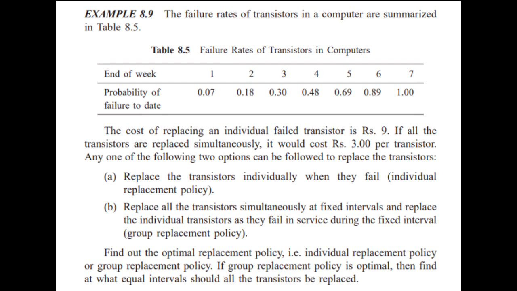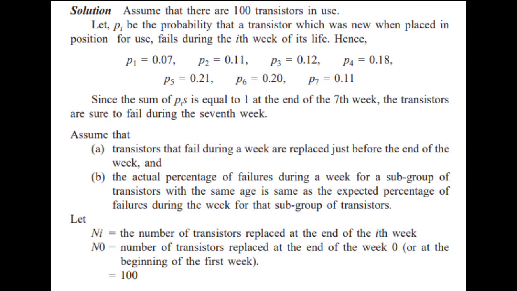So find out the optimal replacement policy, example, individual replacement policy or group replacement policy. If group replacement policy is optimal, then find at what equal interval should all the transistors be replaced. So solution. Assume that there are 100 transistors in use.